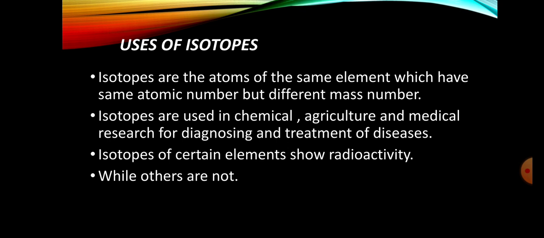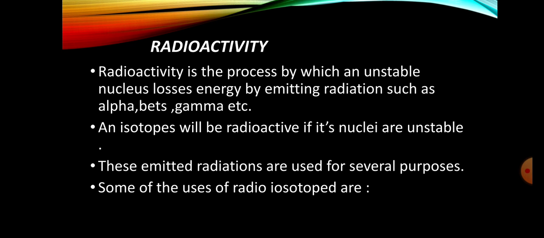Now the question arises: what is radioactivity? Some isotopes show radioactivity while some do not. First of all we discuss radioactivity, then we proceed. Radioactivity is the process by which an unstable nucleus loses energy by emitting radiation such as alpha, beta and gamma.